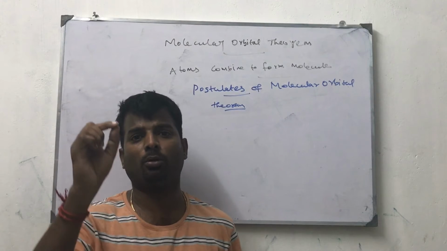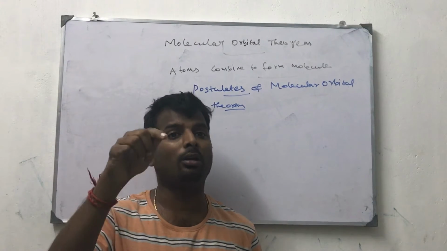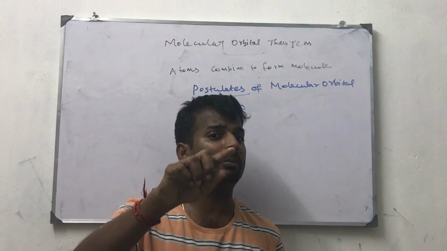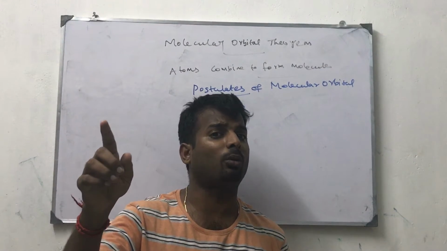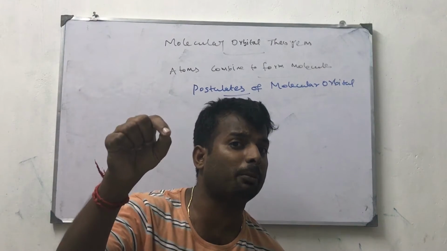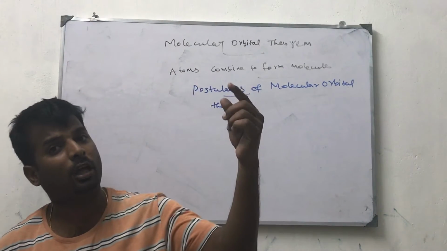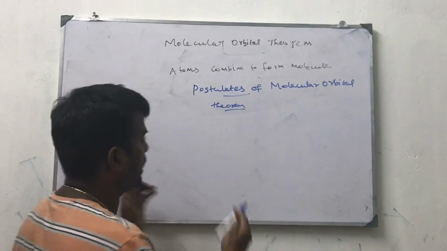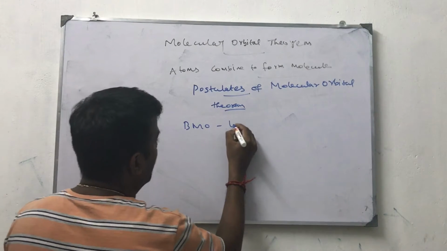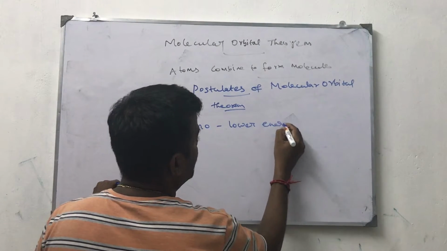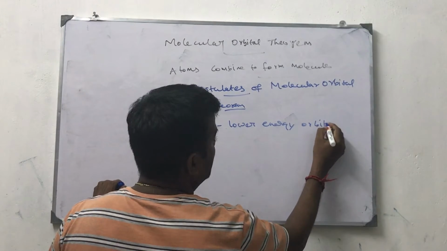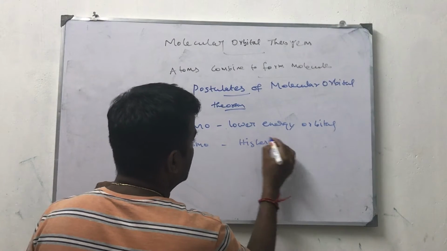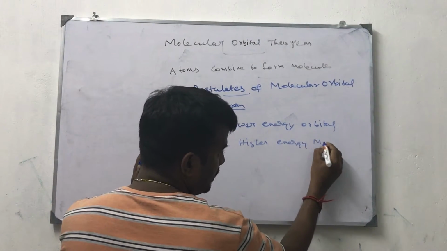Now I am going to tell about one important thing. This is the fifth postulate. If two atomic orbitals combine to give two molecular orbitals, one molecular orbital has lower energy and the other has higher energy. The lower energy molecular orbital is called the bonding molecular orbital. And the higher energy molecular orbital is called the antibonding molecular orbital.